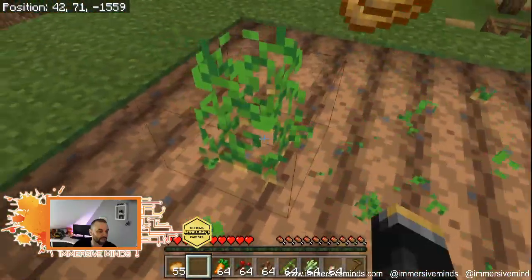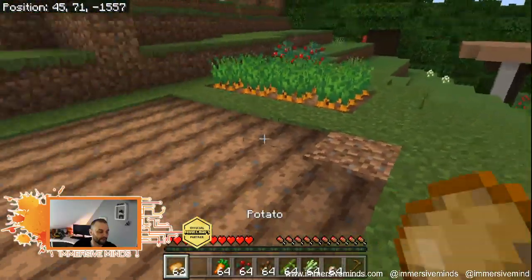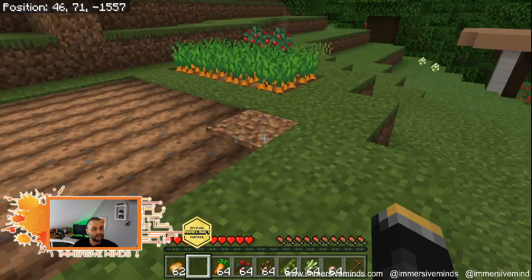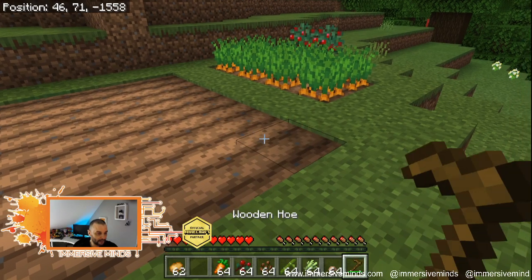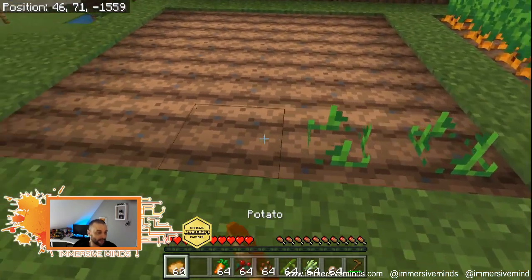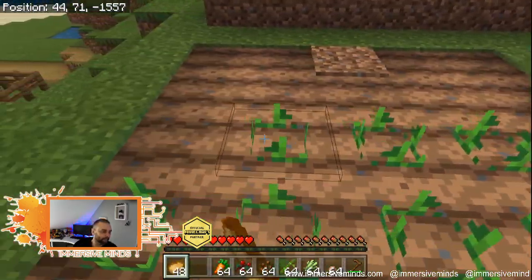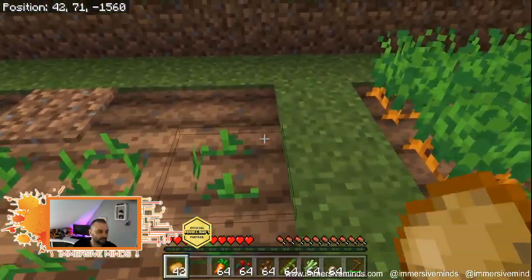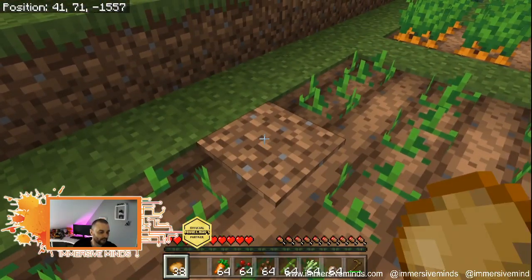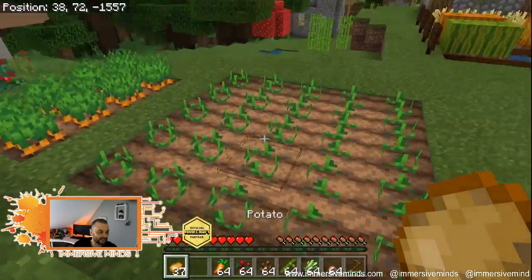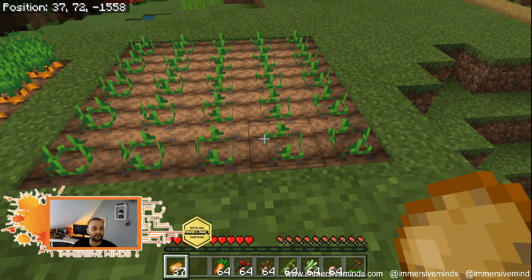And interestingly, none of them were poisonous. That's really interesting. They're supposed to be. Now we can just replant the potatoes and let's see. 10, 15, 20, 25. So our profit there was 37 potatoes. So we can sell them, right?